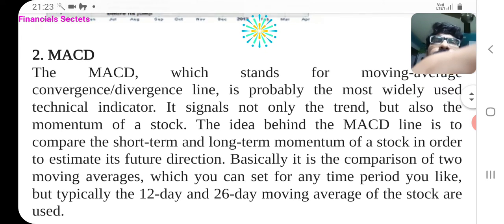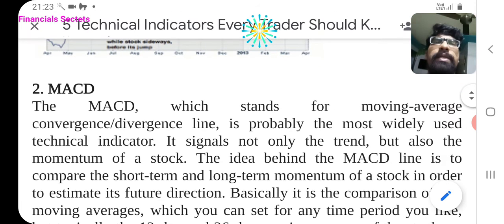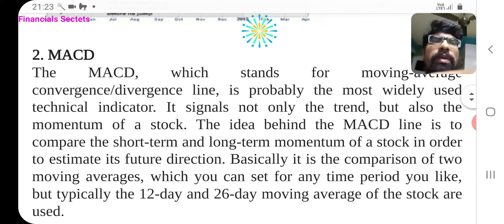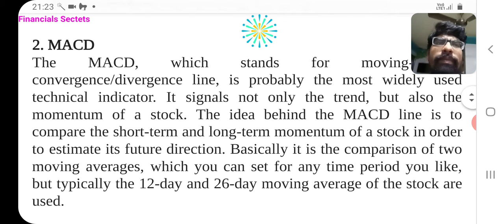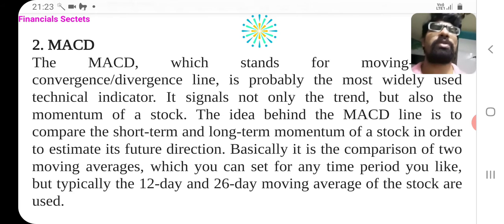MACD. The MACD stands for moving average convergence divergence. It is probably the most widely used technical indicator. It signals not only the trend but also the momentum of a stock.